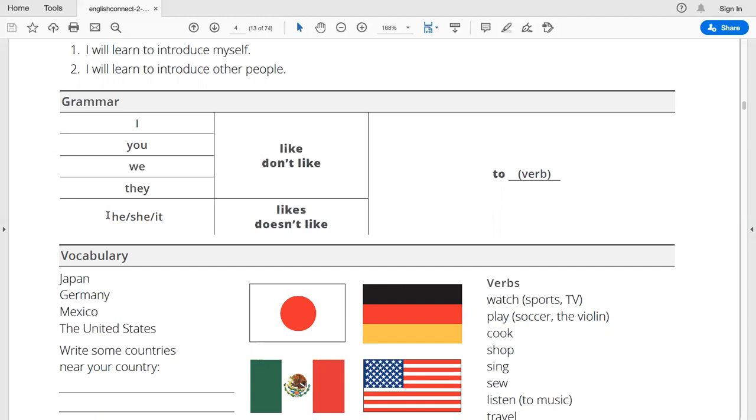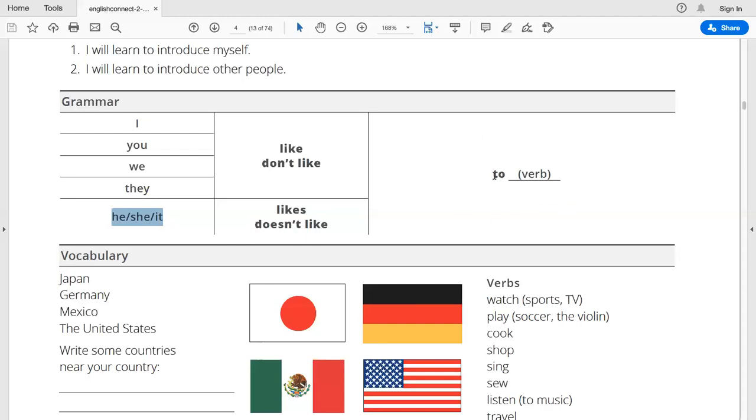So here on the next one, we have he, she, and it. The only thing that changes from here is that instead of saying like, we add an S at the end to indicate that this person likes something. So he likes to go to the park. She likes to exercise. Or it doesn't like to stay out.